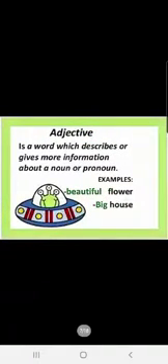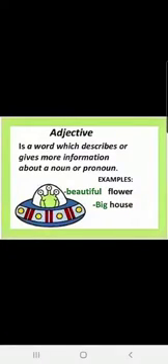Jane is a clever girl. Now here, children, the word clever is an adjective and it describes Jane. It is telling us more about this girl, Jane. So clever is an adjective, alright, and Jane is a noun, children. Yes? Okay, we are going to see some more examples.